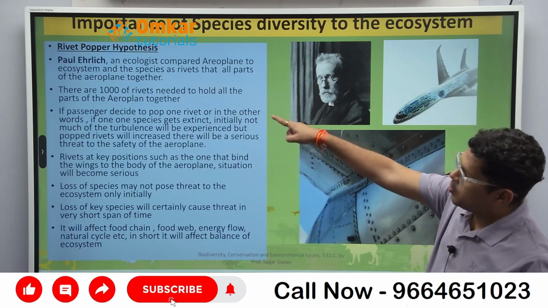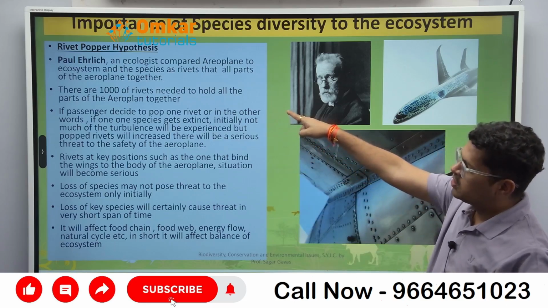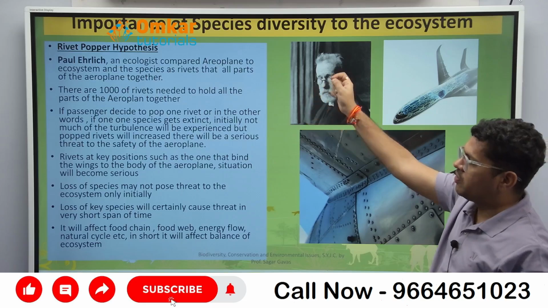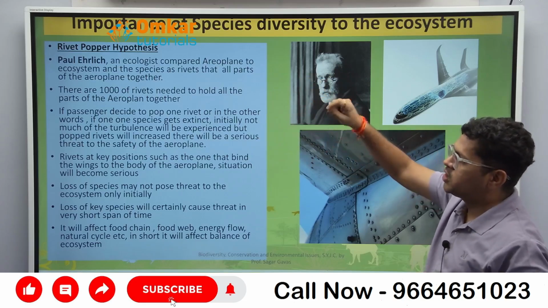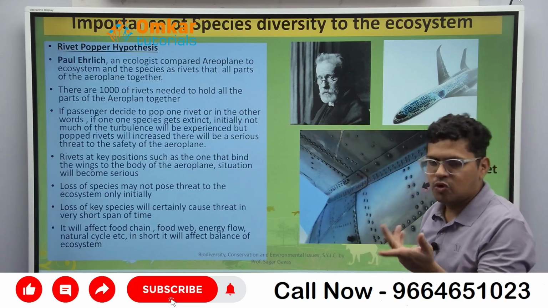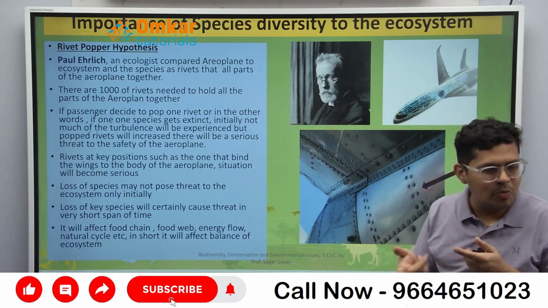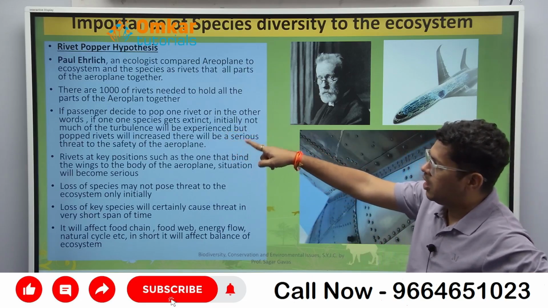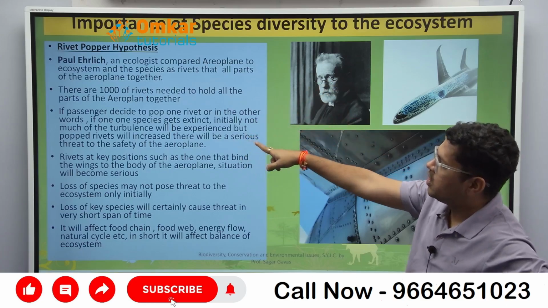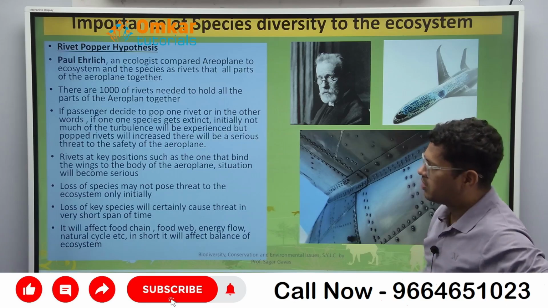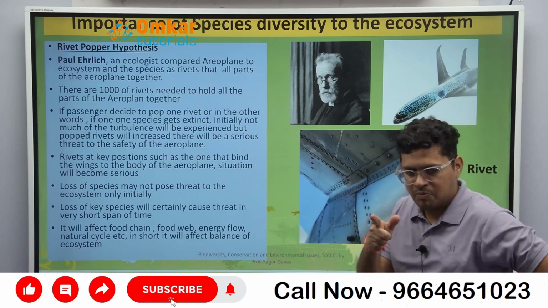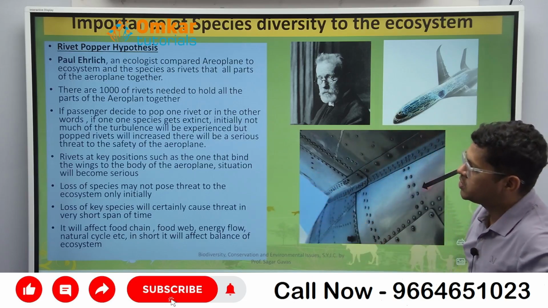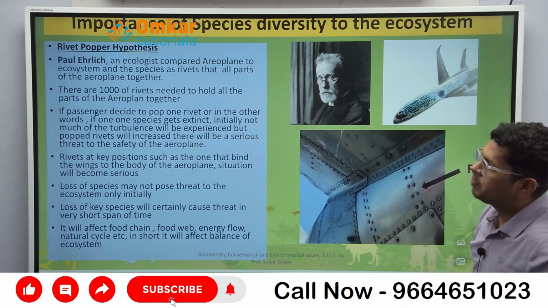For all of the aeroplane together, there are thousands of rivets needed to hold all the parts of the aeroplane together. If the passenger decides to pop one rivet, or in other words, if one species gets extinct, initially there is not much turbulence, there is not much problem in the aeroplane. Okay, some will be experienced, but as popped rivets increase, there will be a serious threat to the safety of the aeroplane. So rivet at key position मतलब important position, okay, that is one behind the wing and the body of the aeroplane, situation will become very serious.